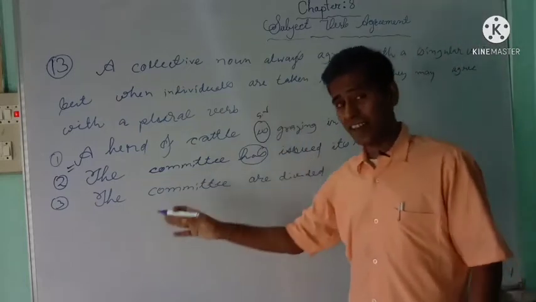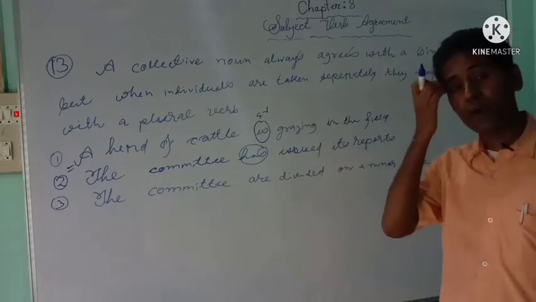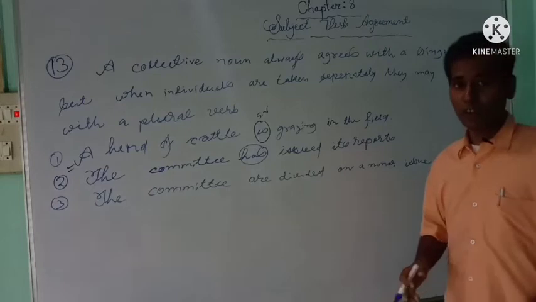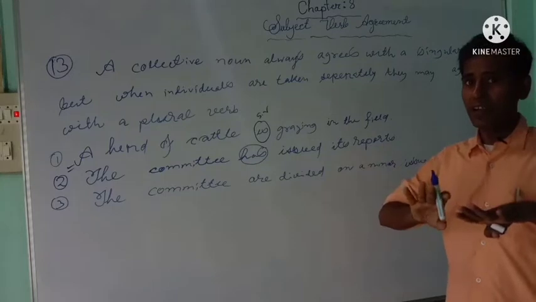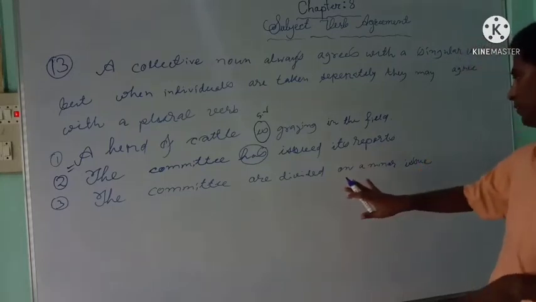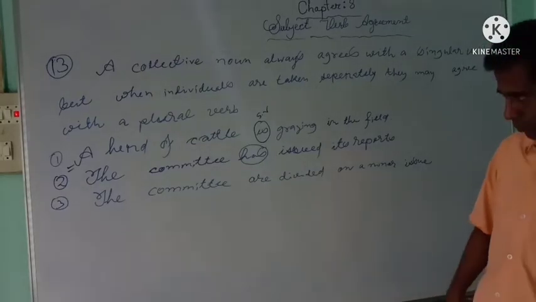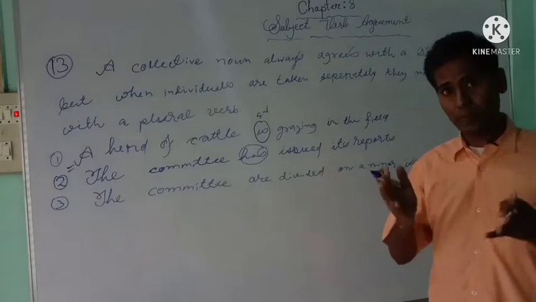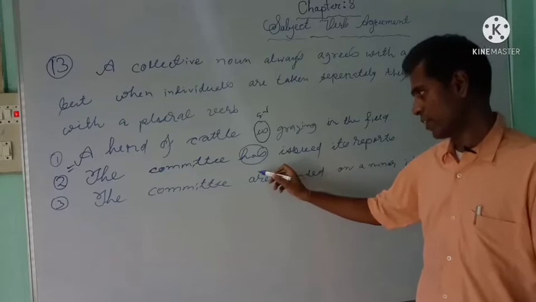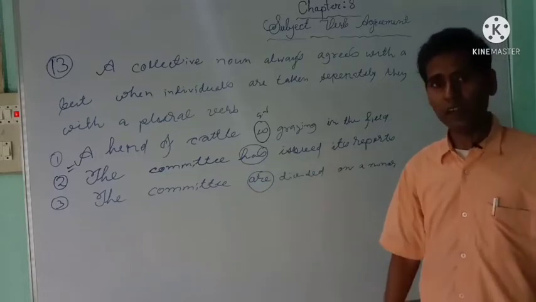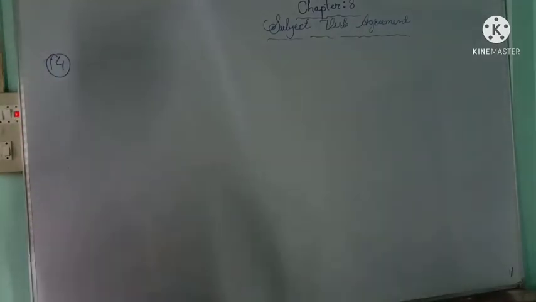Whereas in the third sentence, the committee are divided on a minor issue. Here we are not talking about the complete committee as a whole. We are talking that committee are divided on a minor issue. So you are talking here about the individuals, and since you are talking about the individuals, it agrees with a plural verb.